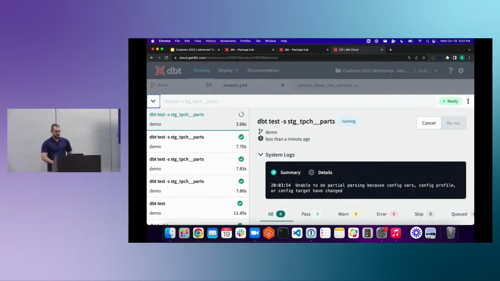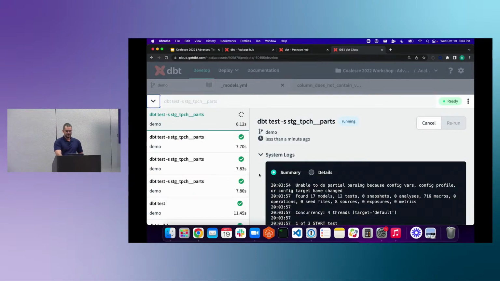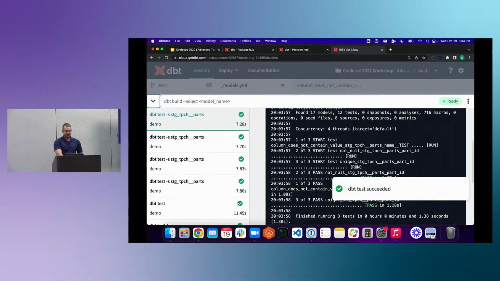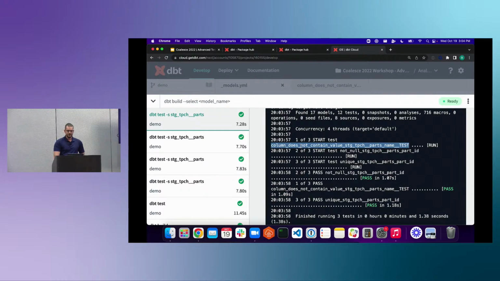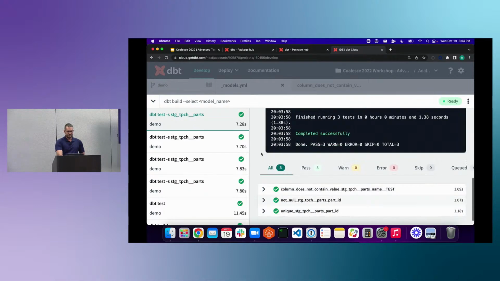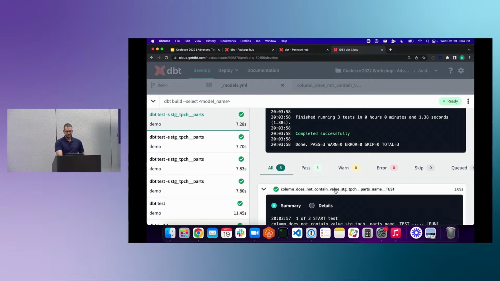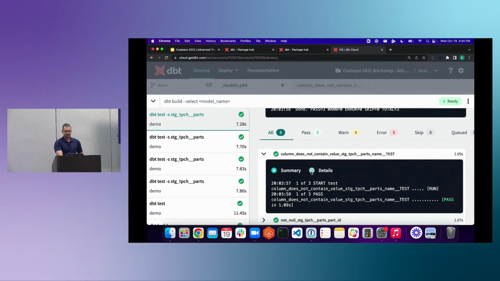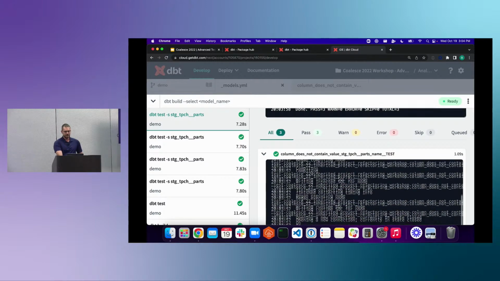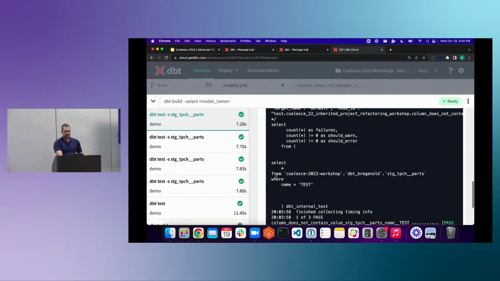And if all went according to plan, you will see a test called column does not contain value, and it'll let you know if it passed or not. I can also scroll down here and take a look at it. If you click on the details of the run and you scroll down, you'll notice that this is the exact query that we wrote. And this is how you can pass in different things to the same generic query. Any questions on that before I move on?